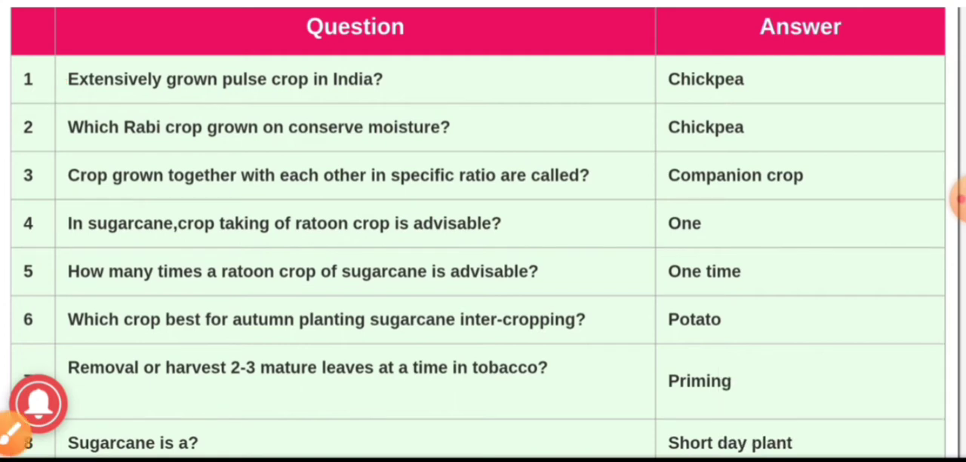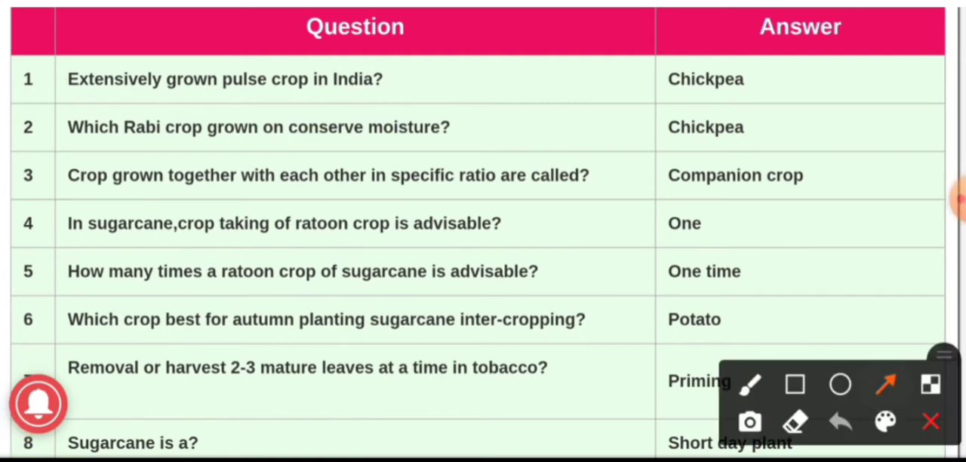We will see our second question. Which rabi crop is grown to conserve moisture? The answer is chickpea. Chickpea is the rabi crop which is grown to conserve moisture, and chickpea is usually considered as a dryland crop.